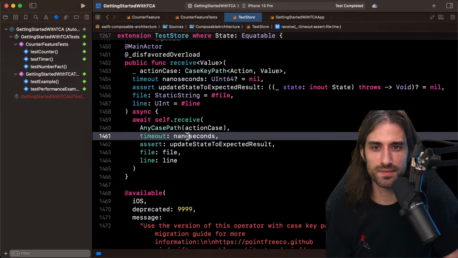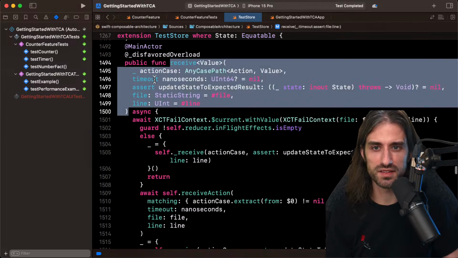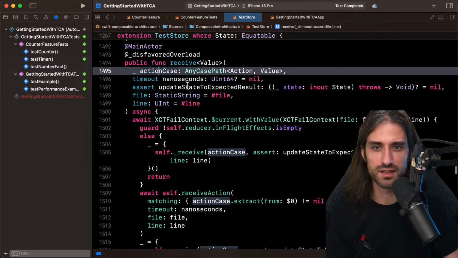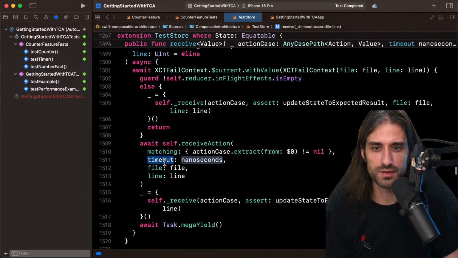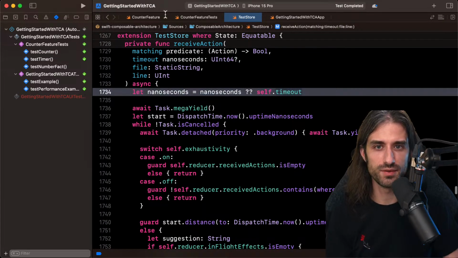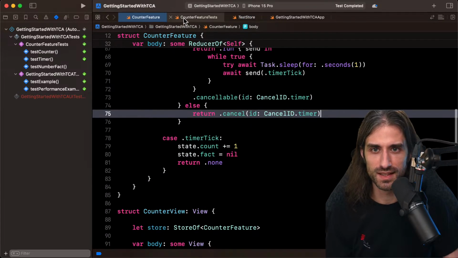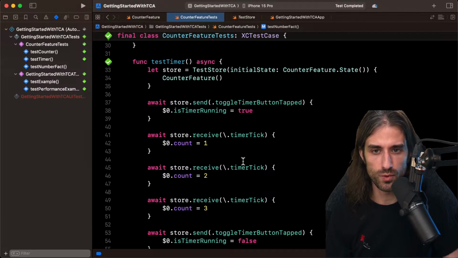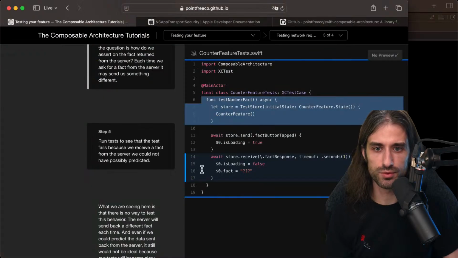So here, we just pass it here. Okay. What do we do here with the timeout? We just pass it here. Okay, otherwise there is a default timeout. Okay. But I guess it's way long. It's a bit longer than 1 second, maybe. Okay, let me just go back to the tutorial.